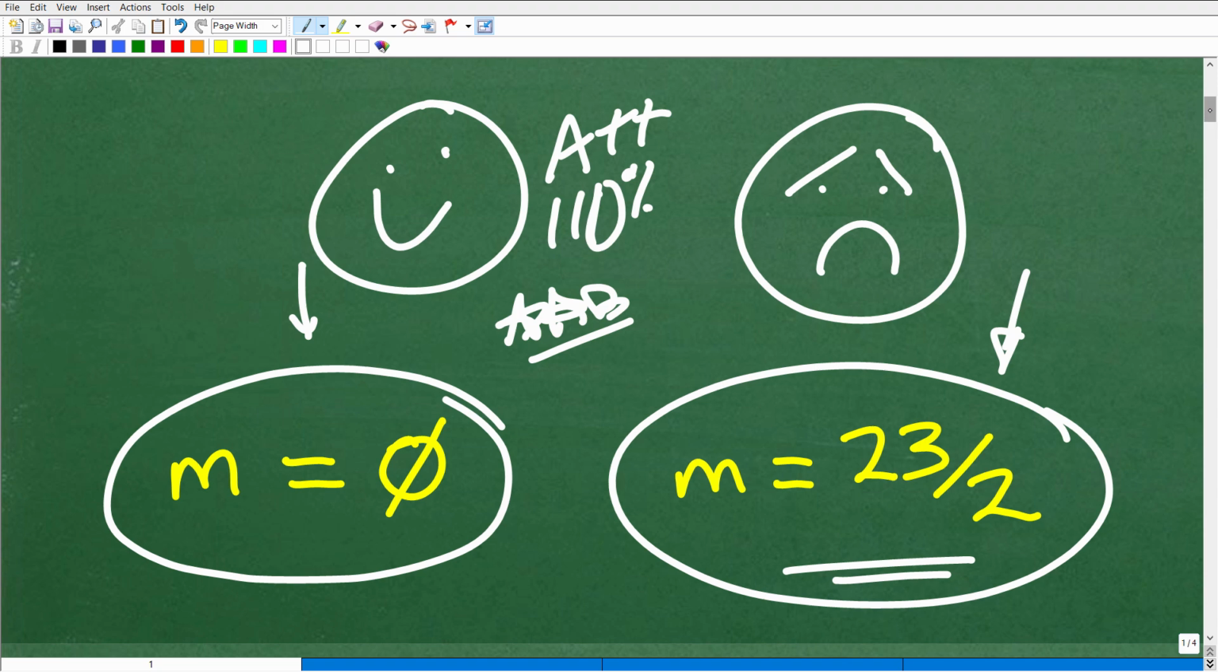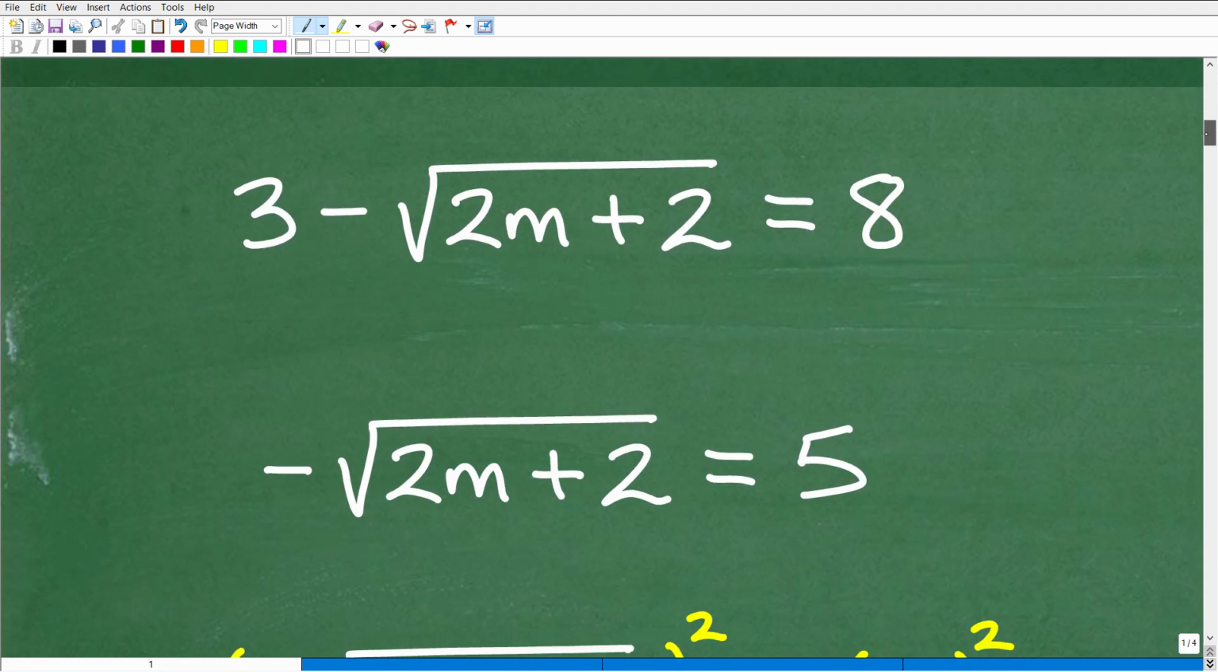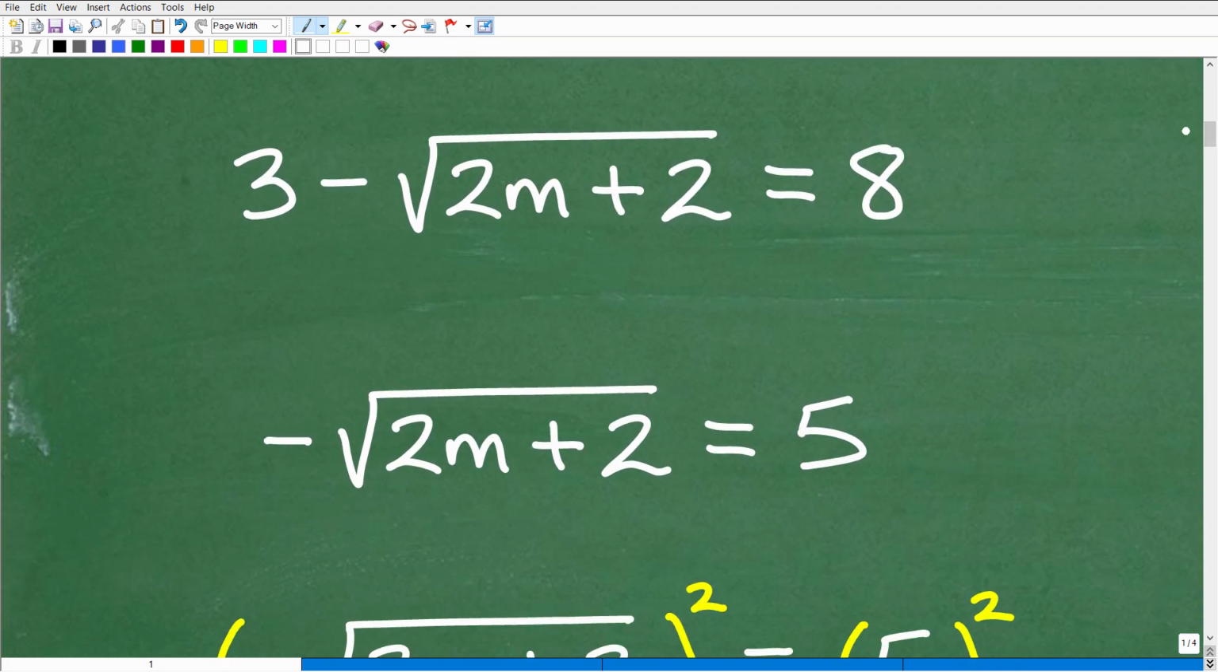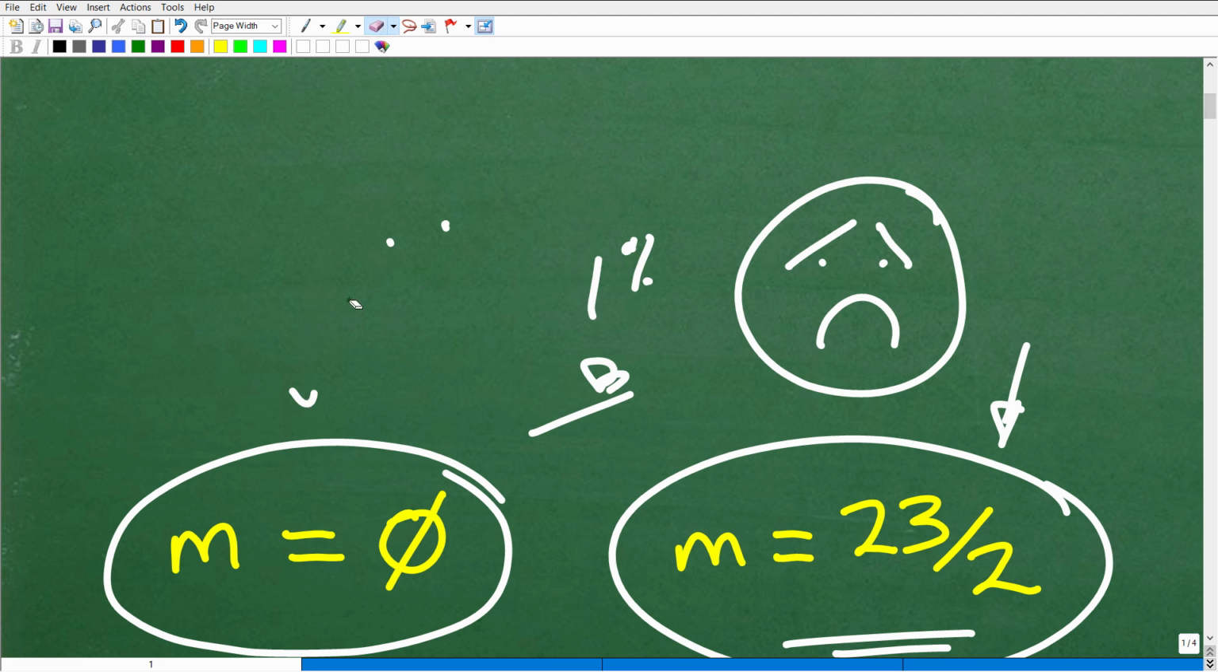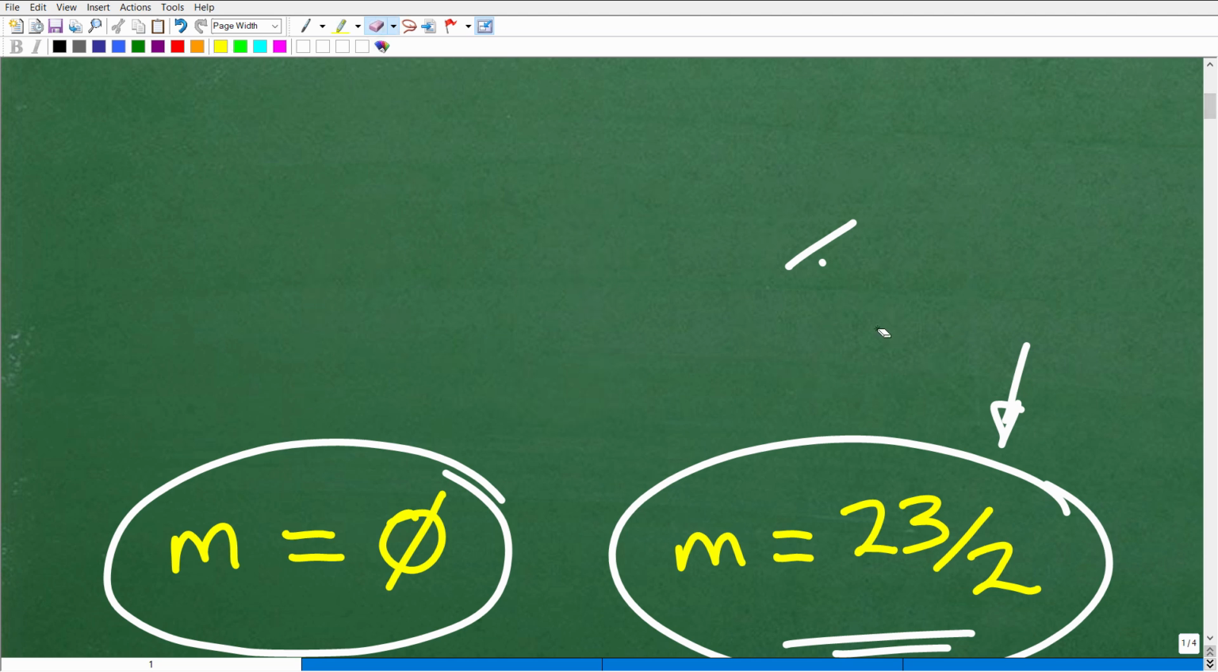So let's get into the problem. So here is the problem, right? We have 3 minus the square root of 2m plus 2 is equal to 8. So again, this is a radical equation. Now, in general, I'm going to erase this real quick. How do we want to solve a square root or radical equation?